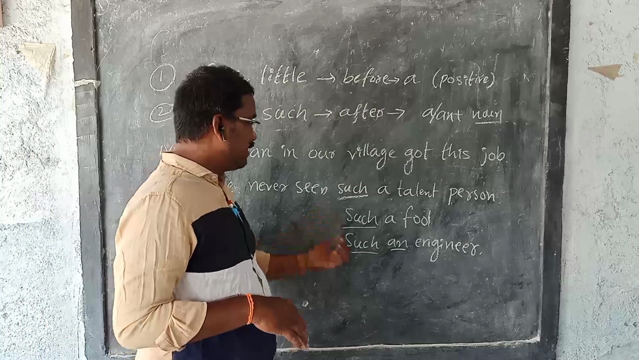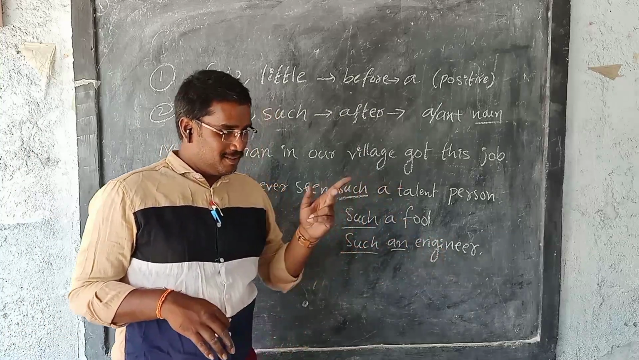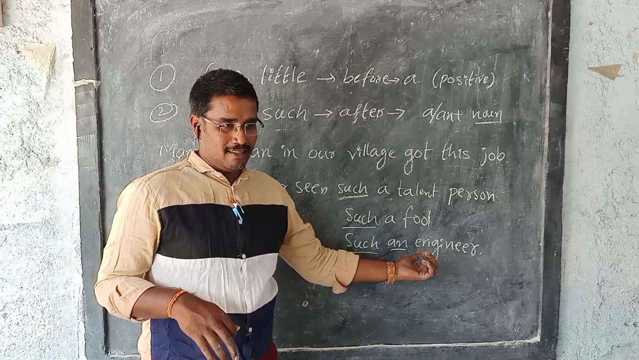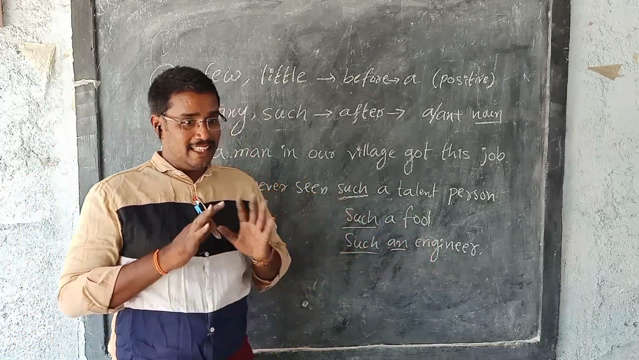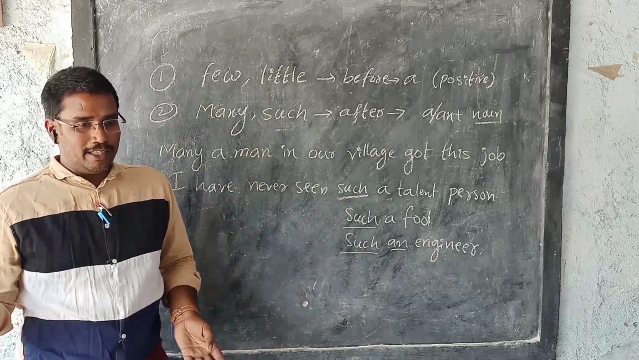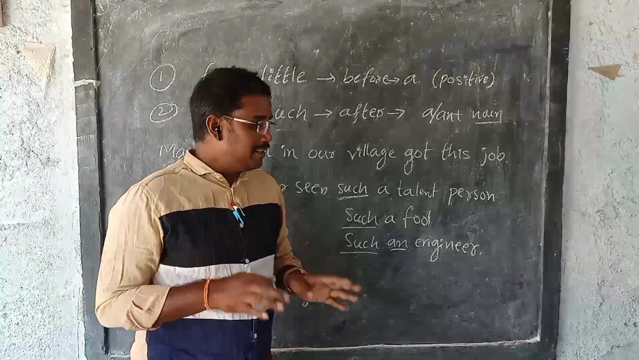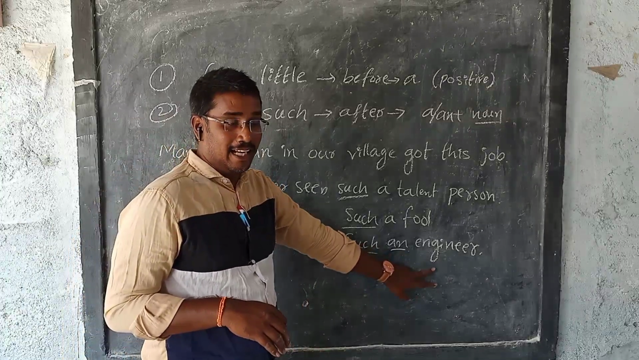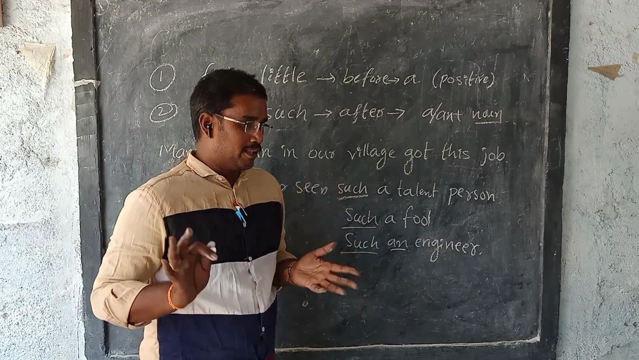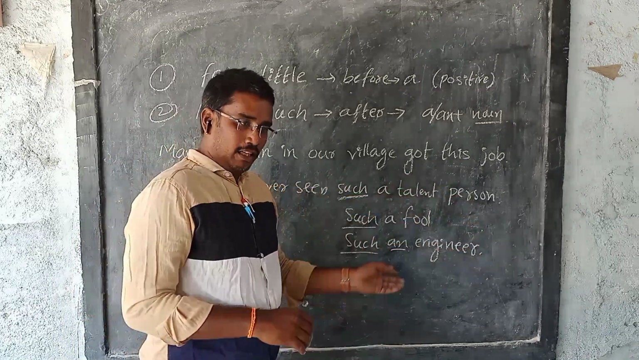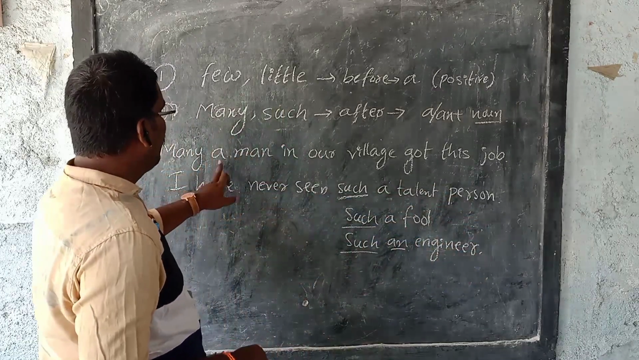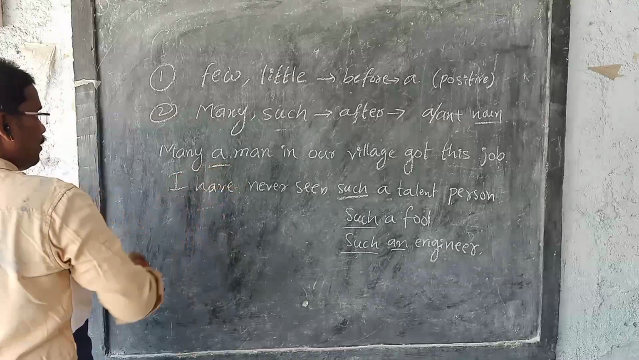See here. I have never seen such an engineer. The meaning comes in two ways. I have never seen such an engineer, meaning I have seen an engineer like that, maybe of good quality or bad quality, in any quality. Like that engineer I have never seen, in his work, whether good quality work or bad quality work. Whatever it may be will be revealed after the sentence. But like this we have to use it after "such" and "many". Okay?